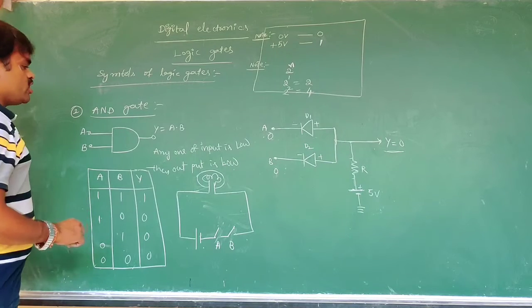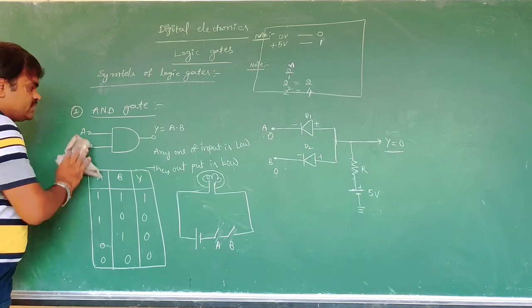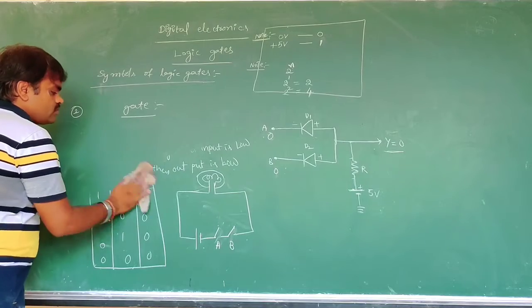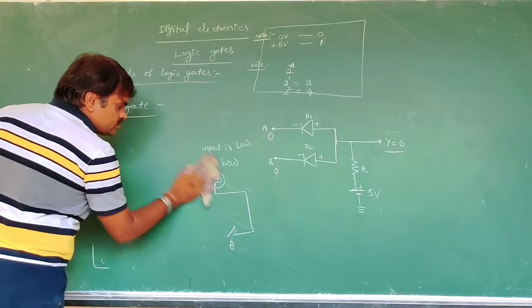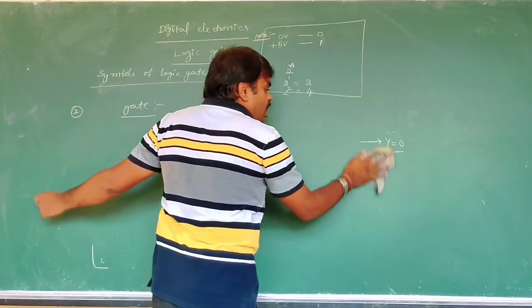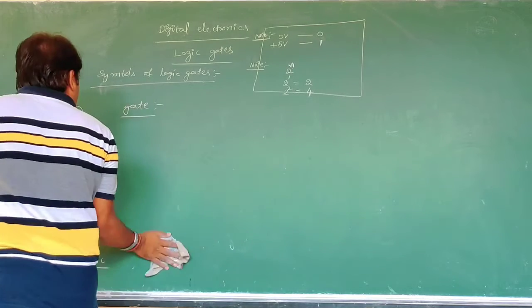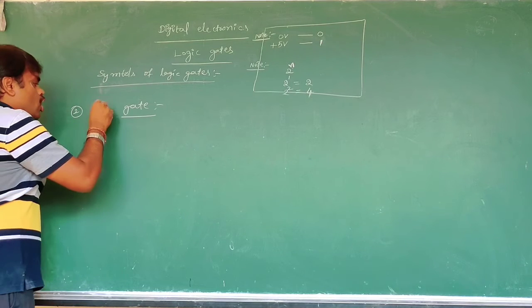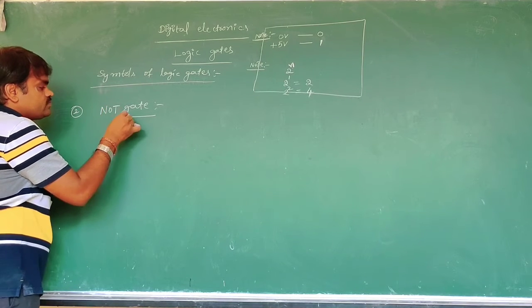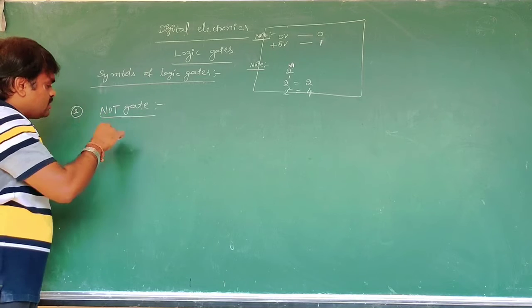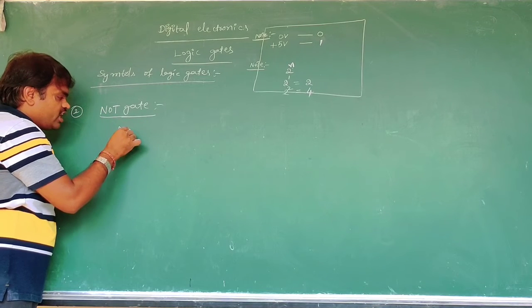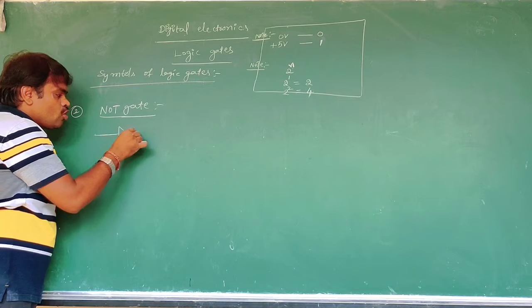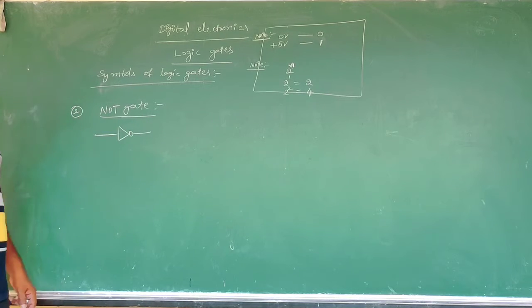Now we are going to discuss the NOT gate. The NOT gate is the complementary gate, and it is very important. Symbolically, the NOT gate is denoted like this, with only one input and one output.